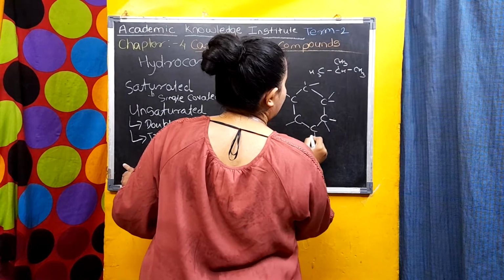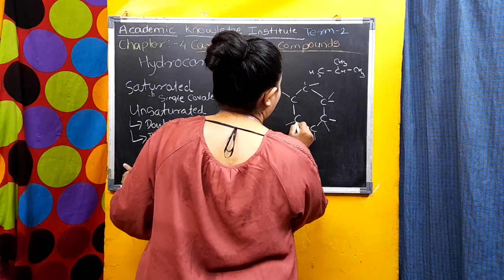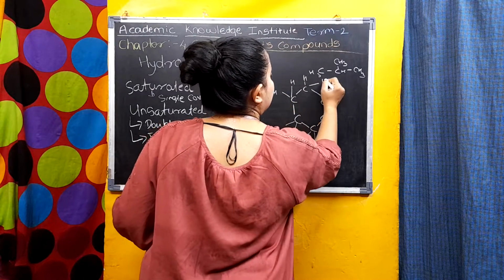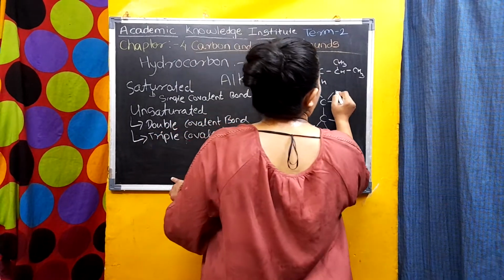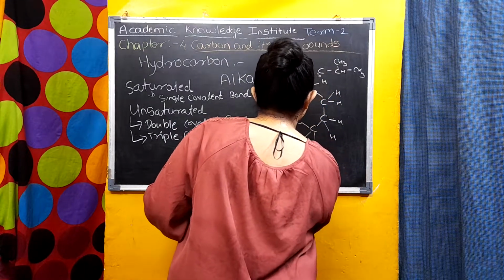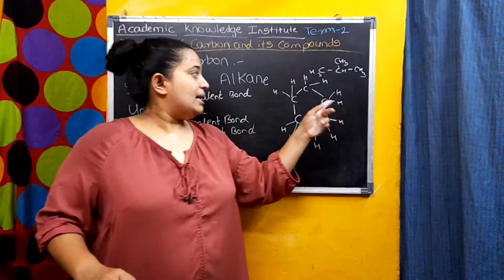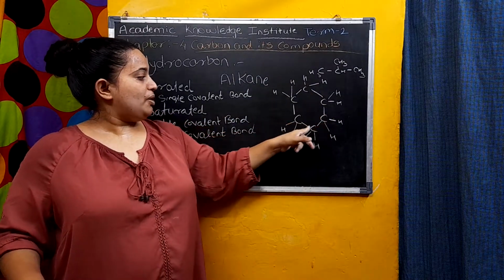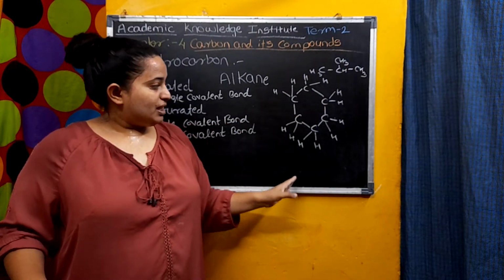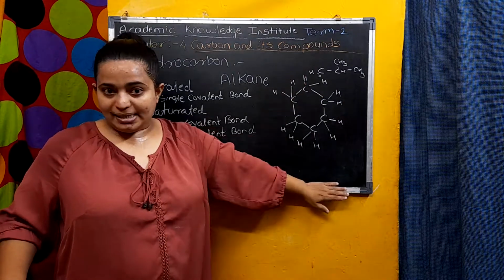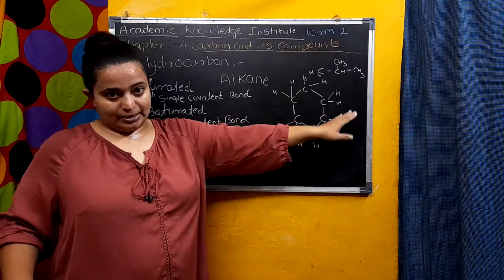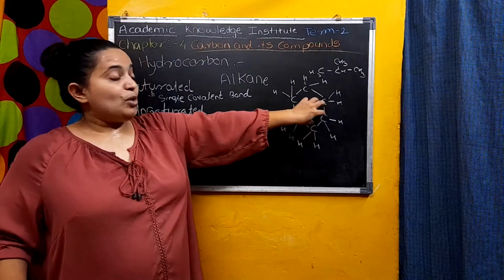One, two, three, four, like this. So here all are hydrogen. Right? See here. How many carbon atoms are here? 1, 2, 3, 4, 5, 6. That means this is hexane. They are all attached with single bonds. So that's why we will call it hexane. And they are in a cyclic form. So that's why we call it cyclohexane. Understood? Understood, student? See, I'm not calling it benzene.